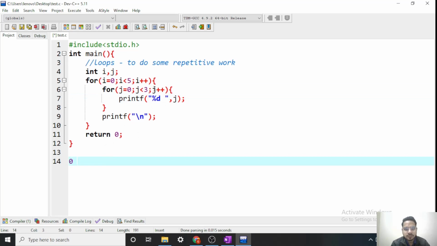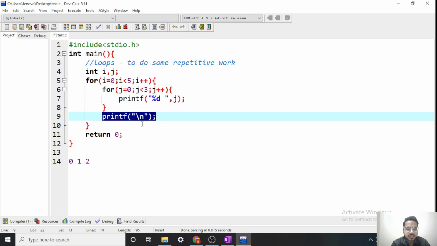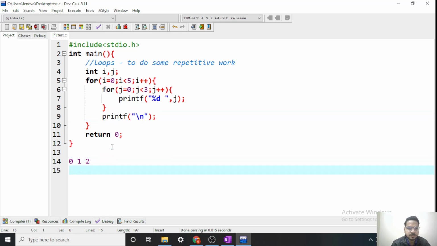Now we will reach here, j plus plus. j will become 1. Again this condition is true. So we will print the value of j. What is the value? 1. Now again j plus plus, j will become 2. Again this condition is true. So we will print 2. Now j will become 3. Now this condition is false. So we will exit this loop and come here. What is here? Print a new line. So give me a new line.